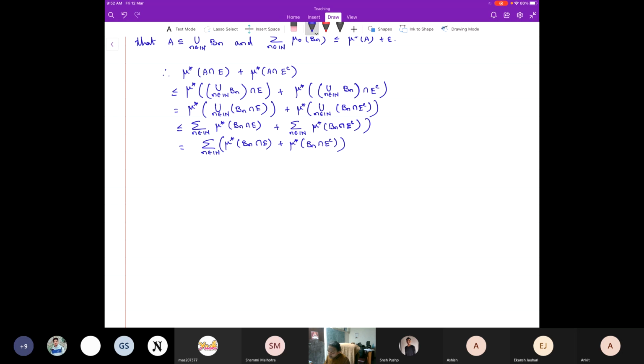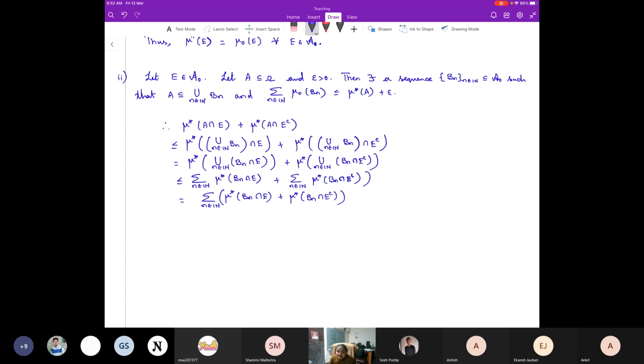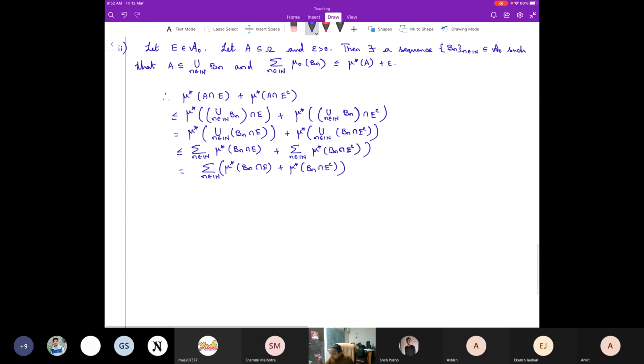Where do these B_n's belong to? They belong to A naught, and therefore B_n intersection E is in A naught, because it's an algebra. Similarly, B_n intersection E complement is also in A naught.